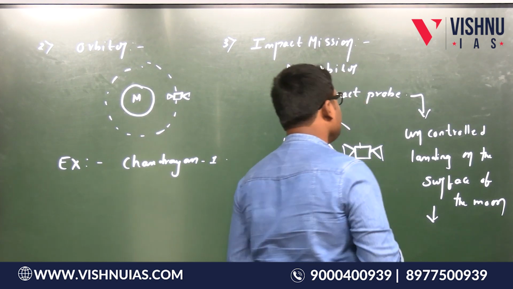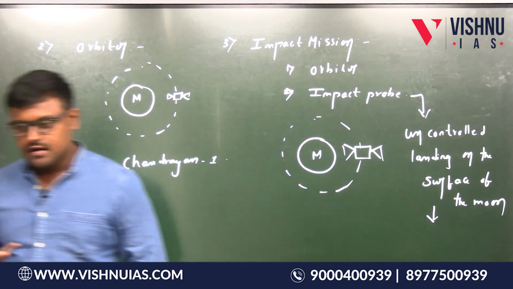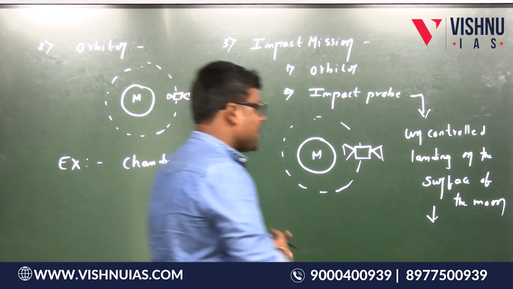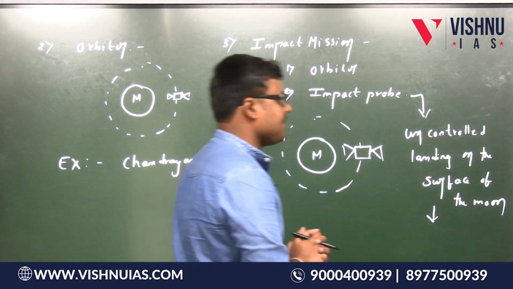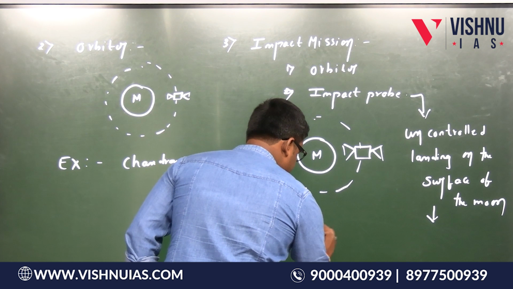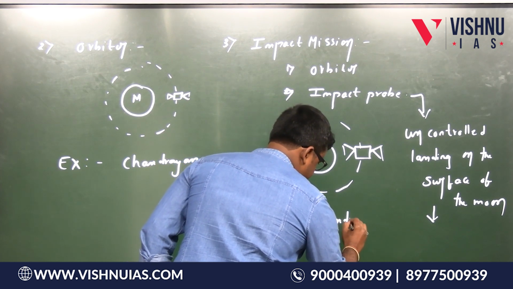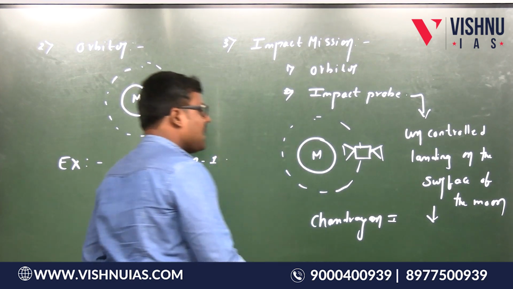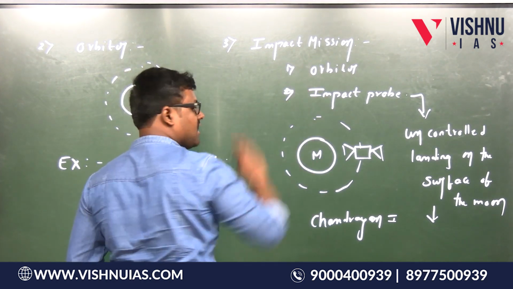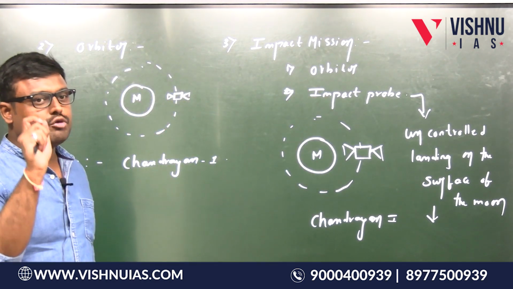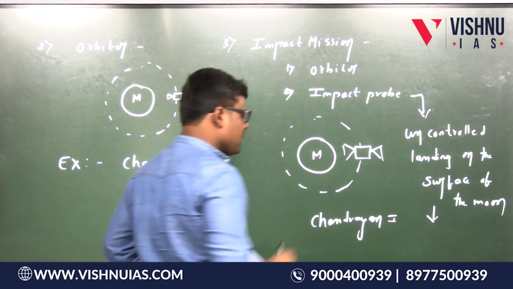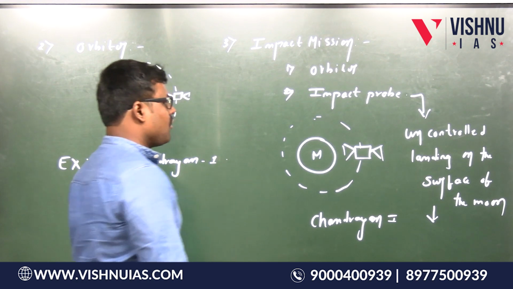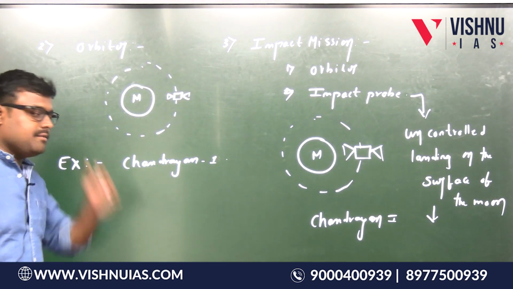So what will happen then? The impact probe will be destroyed, it will be smashed. That is about the impact probe. What is the example of this? Chandrayaan 1 actually. Under the Chandrayaan 1 mission, what we launched is an orbiter with the Moon Impact Probe. Of course we are going to discuss this mission, so I will give the details there. So this is about the impact mission.